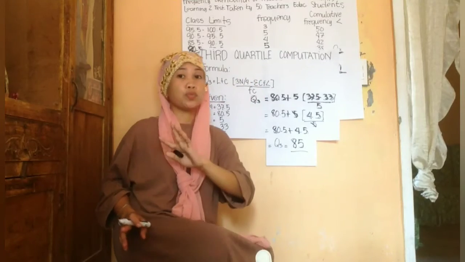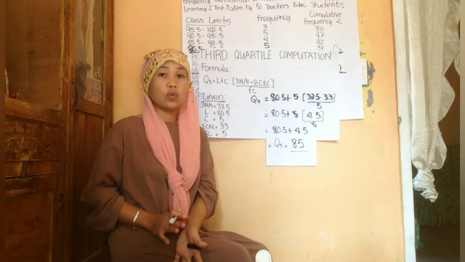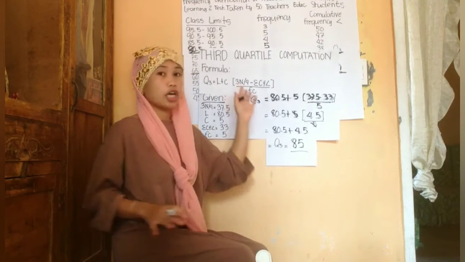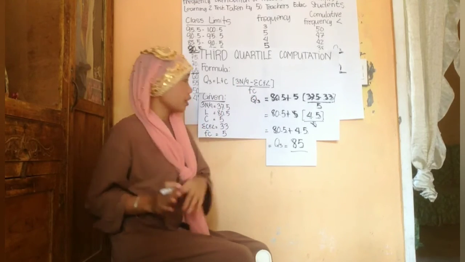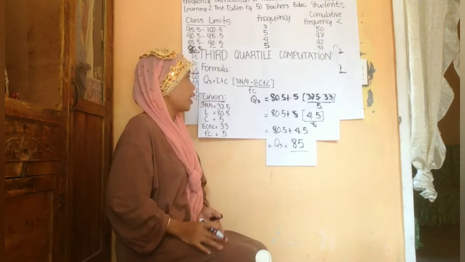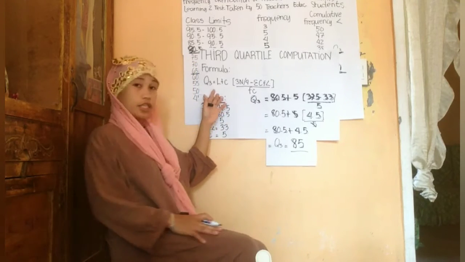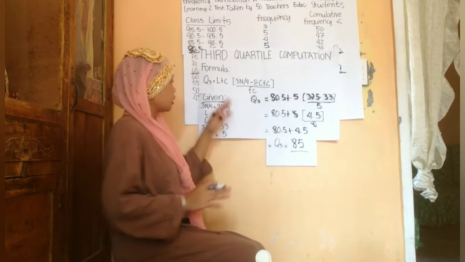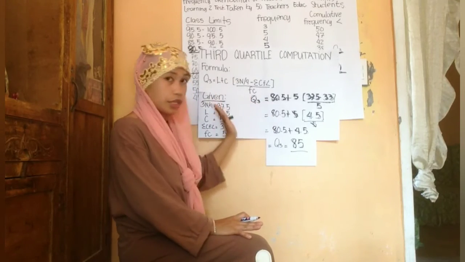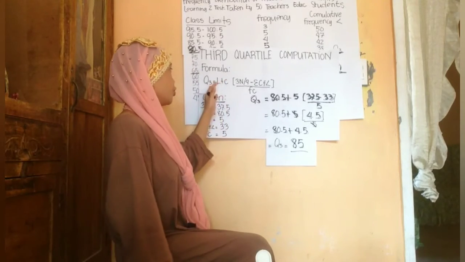So this is the way I got the 37.5 for the third quartile. This is the third quartile computation, and this is the formula. The third quartile equals the lower real limits plus the class interval, times the third quartile or 3n over 4 subtracted by the sum of cumulative frequency lesser than, and then divided by the frequency of the median class. This is the given I explained earlier, where the given values came from. Now we are going to solve the given using the formula of the third quartile.